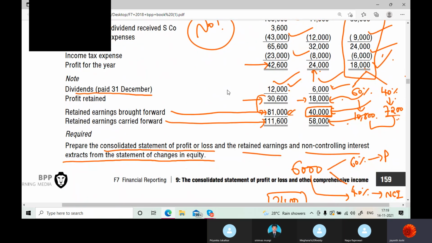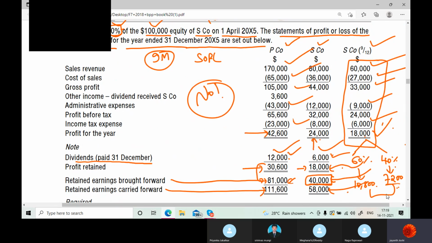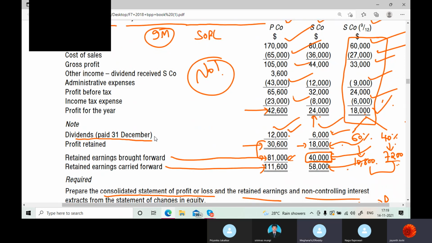Now again, some things they have given here: that dividends were paid by the parent company in the previous year ending. Here the subsidiary company also paid some dividends. In this dividend also, 60/40 goes to parent and NCI, parent and NCI, that you should keep in mind. And this is the profit. This is the retained profit of which year? This year or previous year? Come on, tell me.